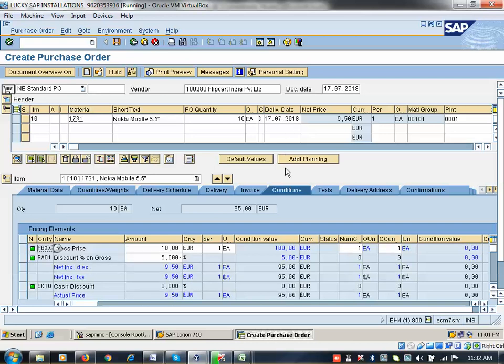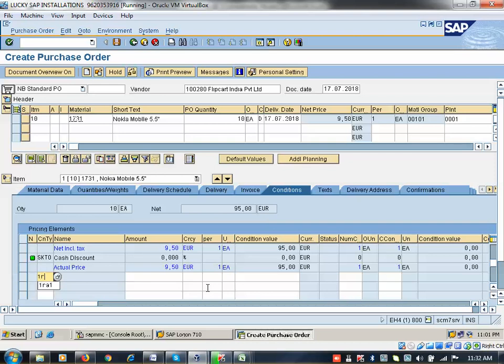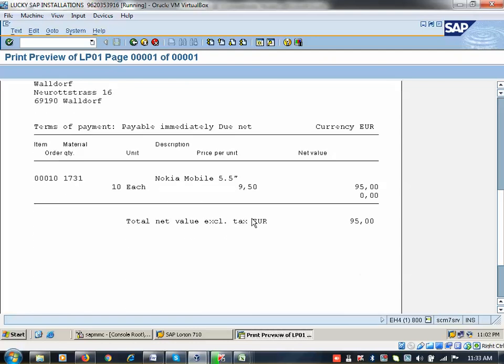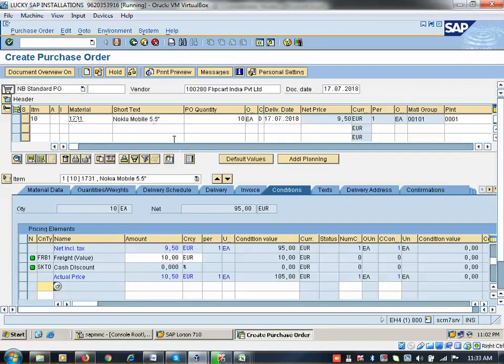The same way you can add freight also, FRB1 here. Freight you can add here. So $10 for 10 quantity. When I do goods receipt for 1 quantity, it will be updated with 1. Now click on print preview. Now here it will not come. Now I am coming back. Click on save. So PO got created.